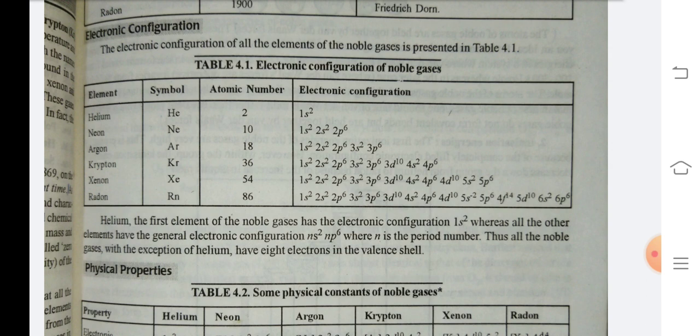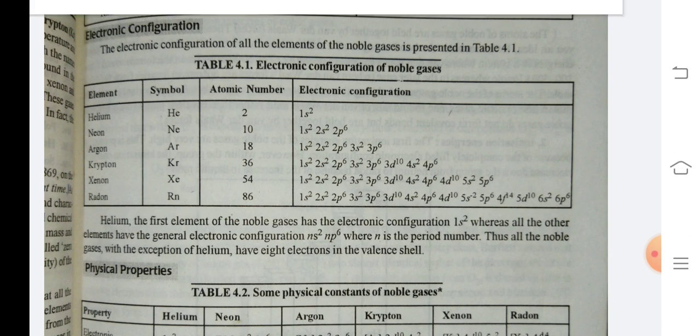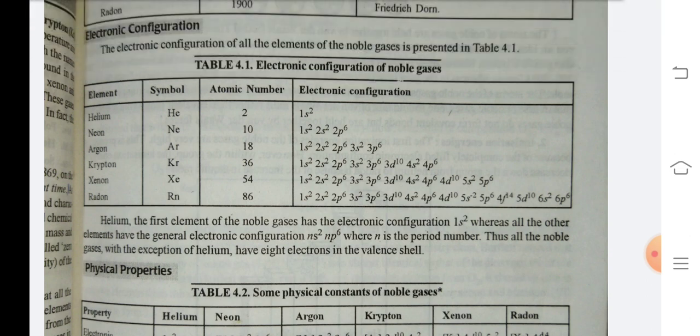Xenon, symbol Xe, atomic number 54, electronic configuration 1s2, 2s2, 2p6, 3s2, 3p6, 3d10, 4s2, 4p6, 4d10, 5s2, 5p6. Radon, symbol Rn, atomic number 86, electronic configuration 1s2, 2s2, 2p6, 3s2, 3p6, 3d10, 4s2, 4p6, 4d10, 5s2, 5p6, 4f14, 5d10, 6s2, 6p6.